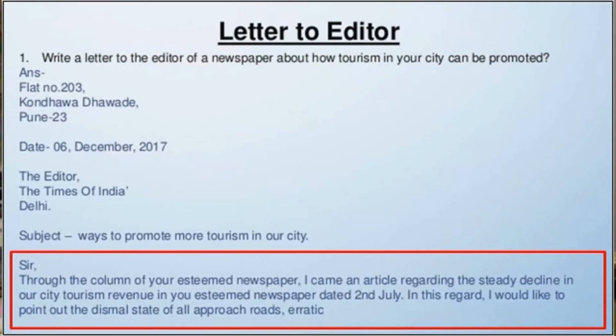Then the opening line should be, "Through the columns of your esteemed journal, your esteemed newspaper, name of the newspaper, I would like to make the people of this city aware of the increase in pollution levels," and so on. So the opening line should be something like this.